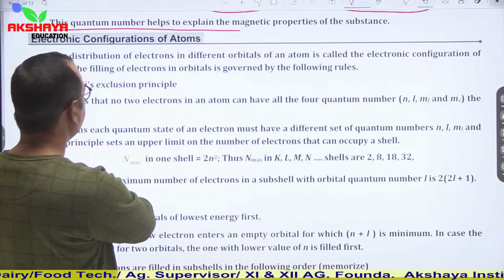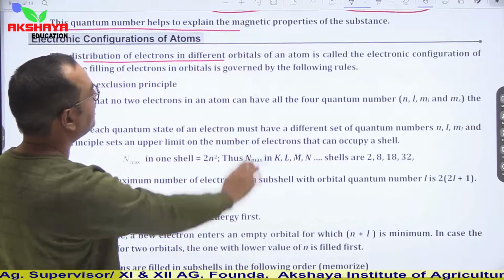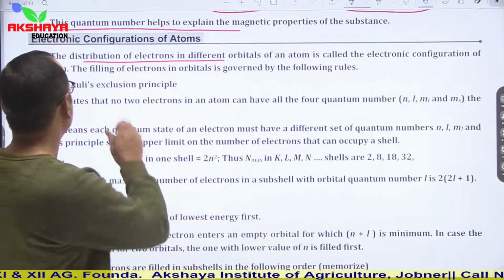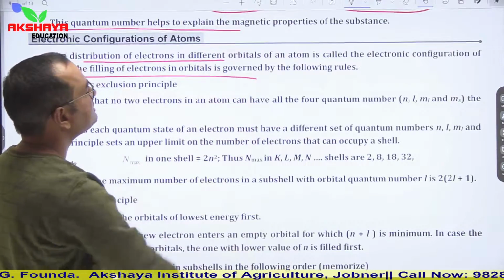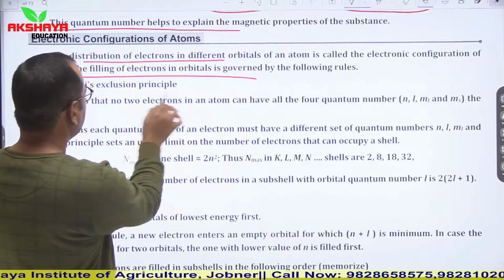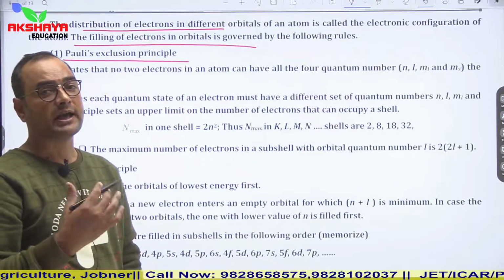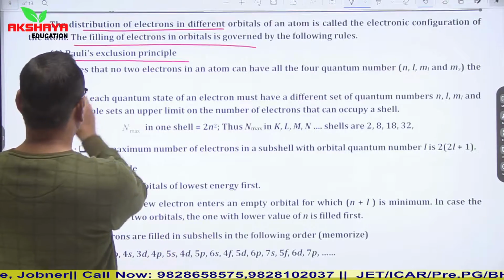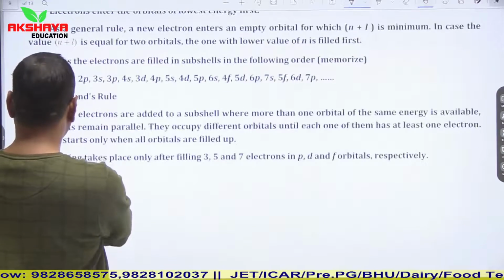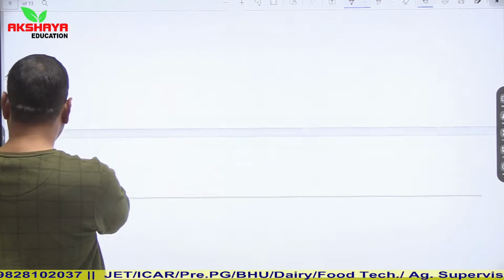Then electronic configuration of atoms. The distribution of electrons in different orbits of an atom is called electronic configuration. The filling of electrons in orbits is governed by the following rules. These are based on chemistry, so you will study all these in detail in chemistry: Pauli's exclusion principle, Aufbau principle, Hund's rule, and so on. So students, this is it from this chapter.